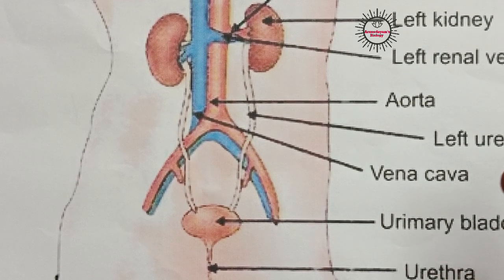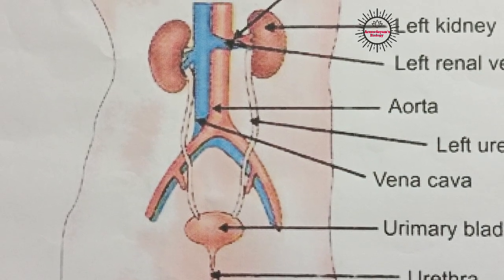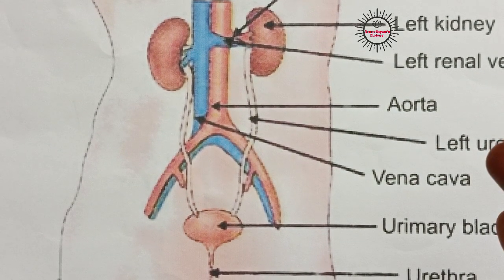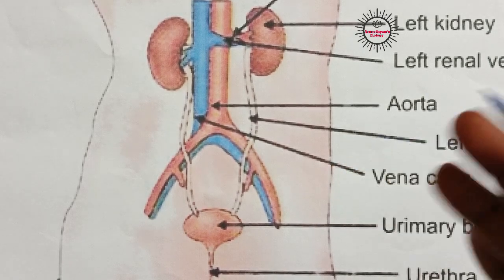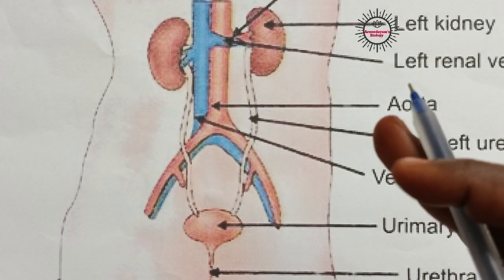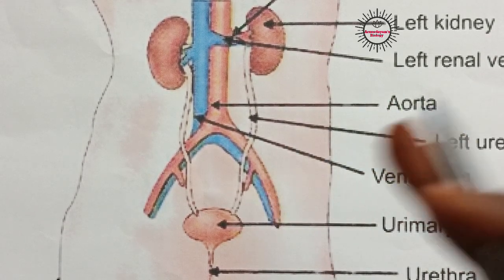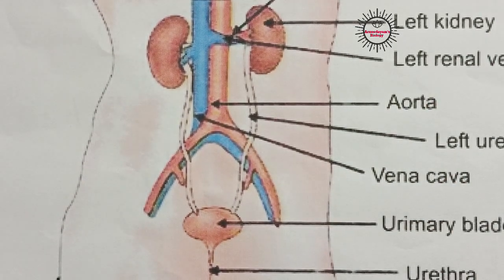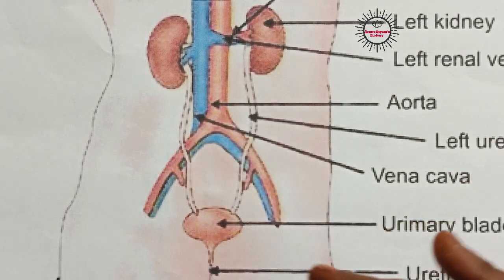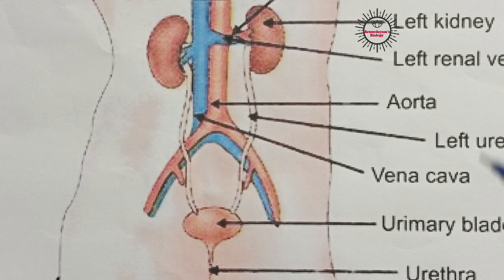So how is urine produced here? How is waste material produced in kidneys? As I said, the nitrogenous waste materials which are produced in different cells of our body are brought to kidneys through blood. In case of transportation, we have seen that the deoxygenated blood which is present on the right side of the heart will pass to the lungs for purification, isn't it? The blood in the right side of the heart passes through the blood vessel into lungs. In the lungs, the carbon dioxide is removed and oxygen is added.